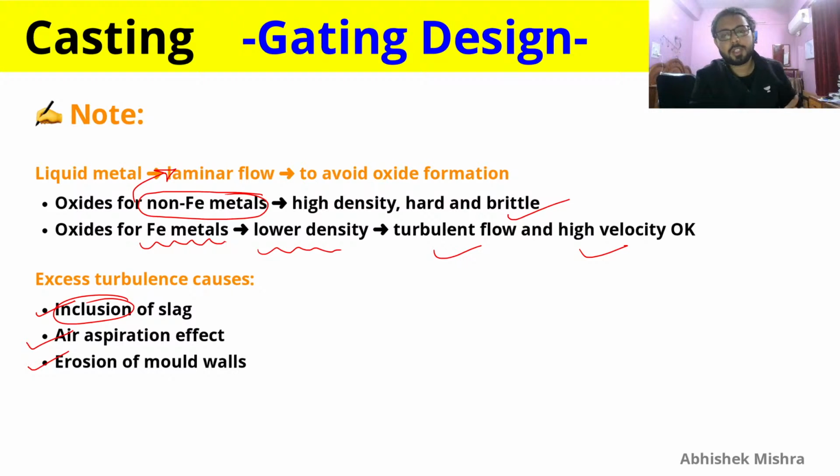But if turbulence is occurring, then we have to take care that it is for ferrous metal, because their oxide formation is not creating that much of a problem. But for non-ferrous metal, they are creating a problem. Therefore non-ferrous metal must have laminar flow.